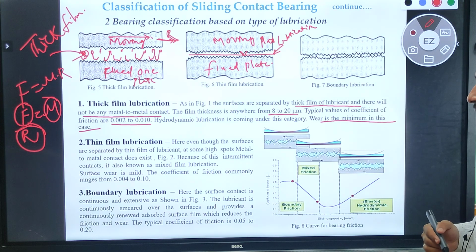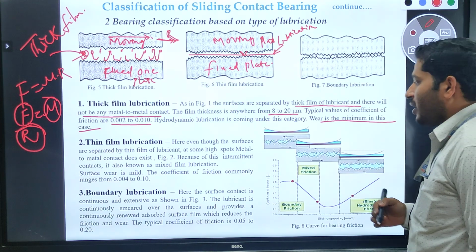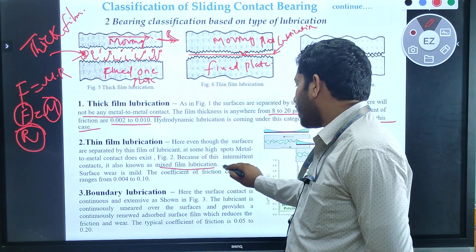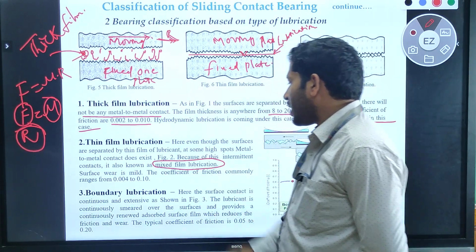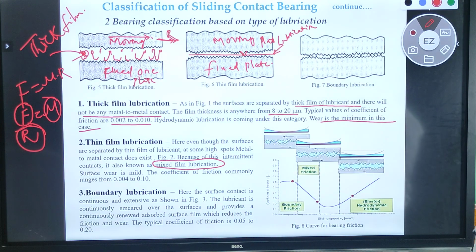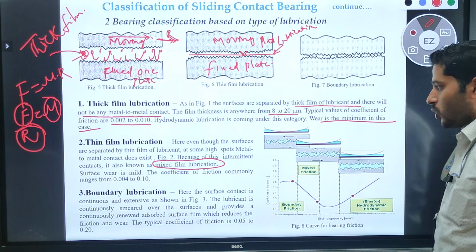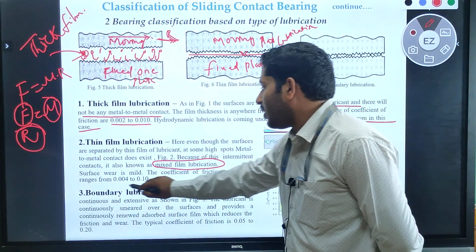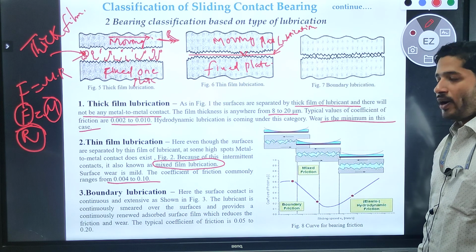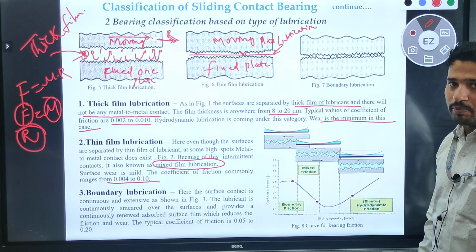Because of intermittent contact, it is also called mixed film lubrication. We can say mixed film lubrication also. The surface wear is mild, so the coefficient of friction commonly lies between 0.04 and 0.10.